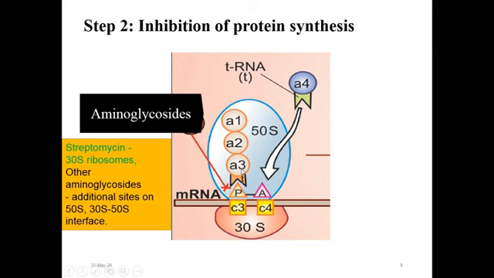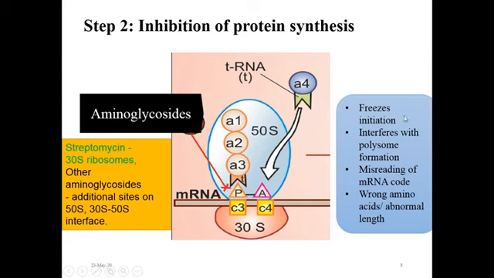Because of binding with this ribosomal unit, they freeze the initiation of protein synthesis inside the bacteria, prevent polysome formation and promote their disaggregation into monosomes.